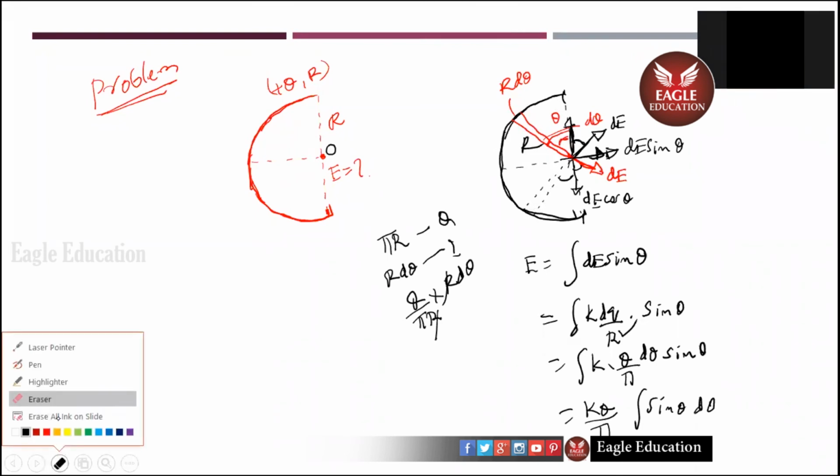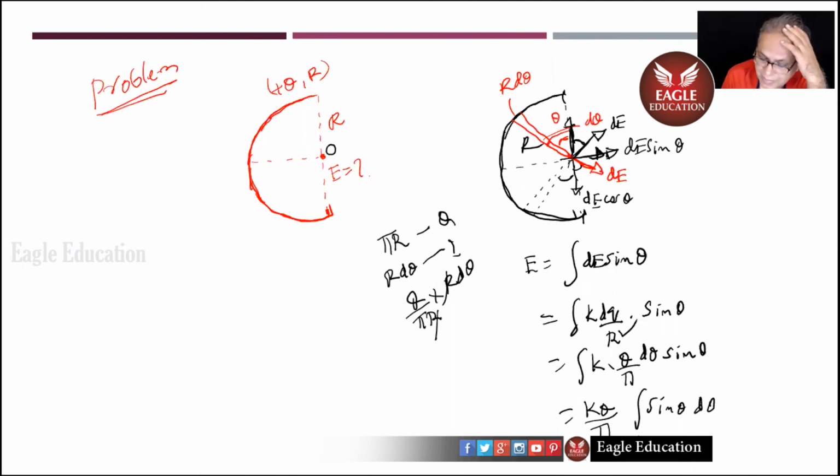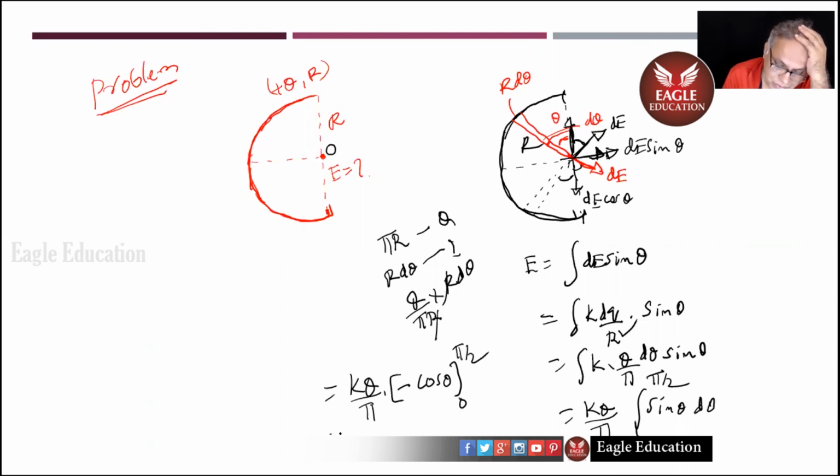0 to pi by 2. So that will be kq by pi. What do I get? Minus cos theta between 0 to pi by 2. So what will I get now? Kq by pi, minus cos 90, 0, minus cos 0. So what is it? Kq by pi.